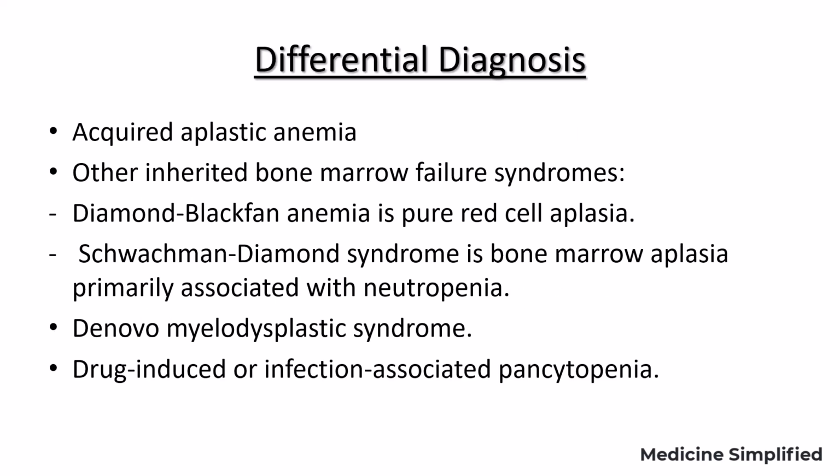Coming to the differential diagnosis, acquired aplastic anemia, other inherited bone marrow failure syndromes like Diamond Blackfan anemia, which is pure red aplasia, Shwachman-Diamond syndrome, bone marrow aplasia associated with neutropenia, de novo myelodysplastic syndrome, and drug induced or infection associated pancytopenia.